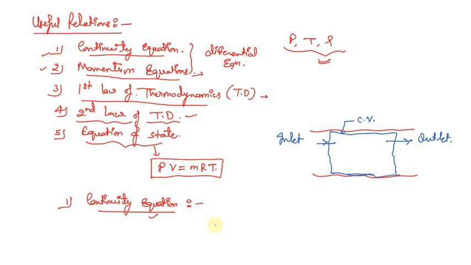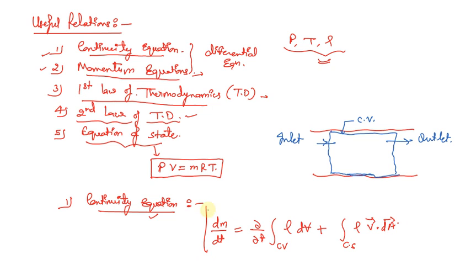Now we're going to write down the relation: dm by dt equals del upon del t of the integral over the control volume of rho dV, plus the integral over the control surface of rho V dot dA.